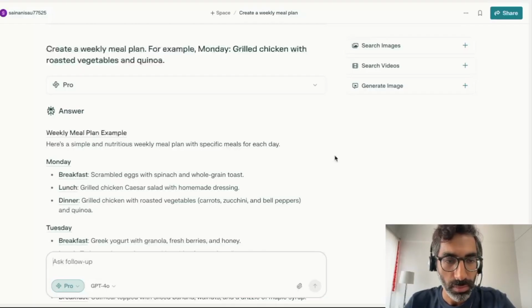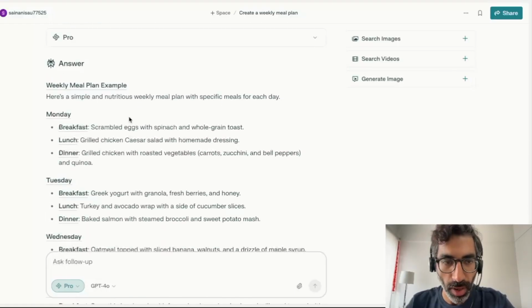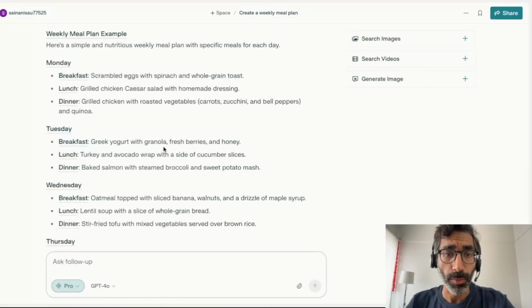So let's see the kind of results we get. Now as you can see, the results follow a very similar template to the prompt that I had given. The example I had given was grilled chicken with roasted vegetables and quinoa. And for Monday, Tuesday, Wednesday, Perplexity has broken down all my meal plans into breakfast, lunch and dinner, and it has written all these things in a very similar format. So this is known as one-shot prompting.